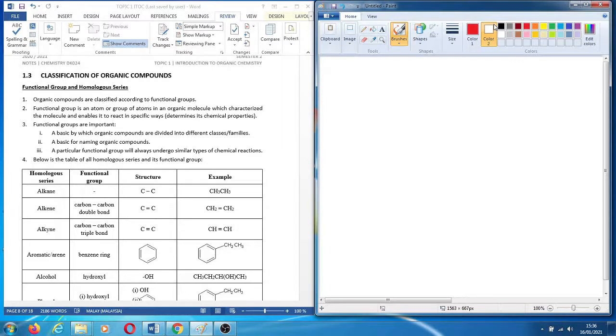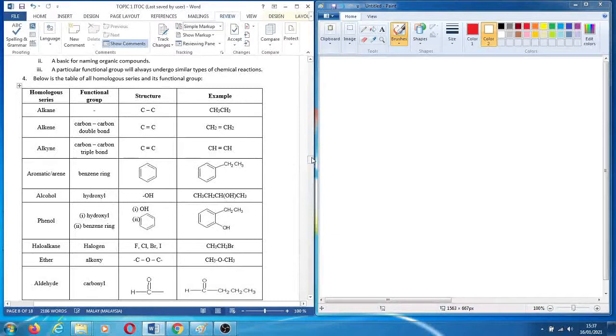Functional groups are important because it is a basis by which the organic compounds are divided into different classes or families or homolog series, and the naming of organic compounds will be different, and a particular functional group will always undergo similar type of chemical reaction. If you have the same functional group, it will have the same chemical reaction. This is the table that shows you the homolog series and its functional group.